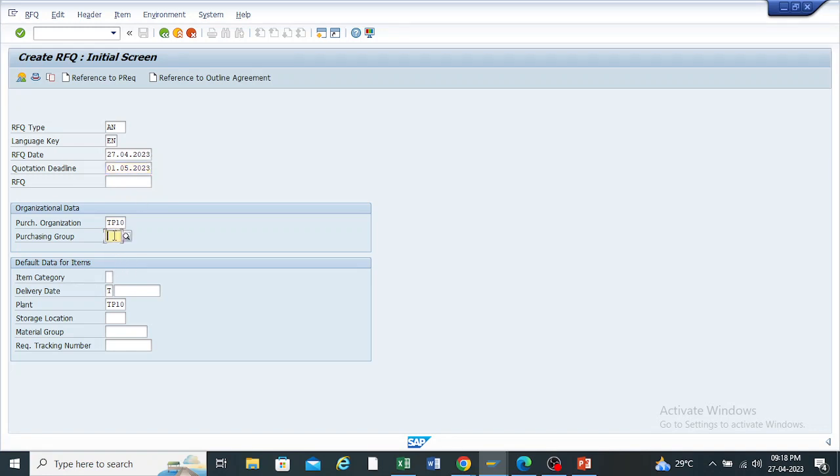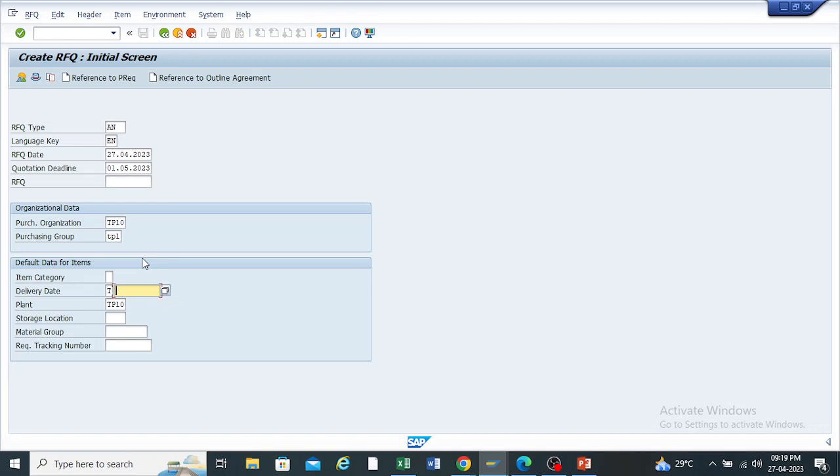TP1 is my purchasing group. Here is the delivery date. Should I give the same date or a different date? Which date can I provide here?